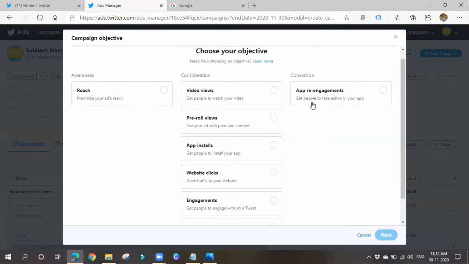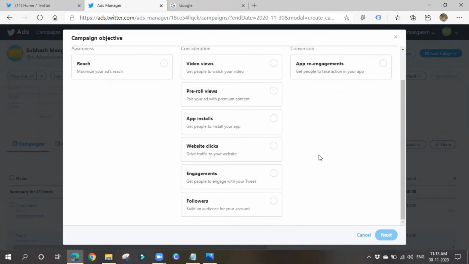Next thing is conversion. App re-engagements: get people to take action on your app. Here you want people to take up some valuable action. It may be purchasing a product, signing up for something, downloading a brochure, whatever it may be. If you want people to perform some valuable action for you, then you can go for app re-engagements. Right, so let me go for website clicks. I have a website and I want people to be visiting my website. When they click on my ad, I want them to go to a particular destination, my website. Website clicks, click on next.